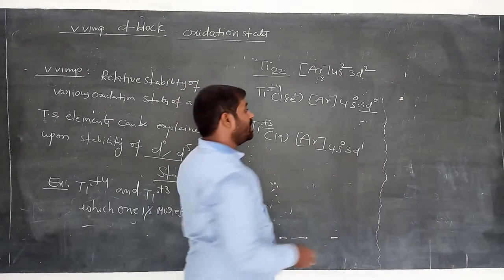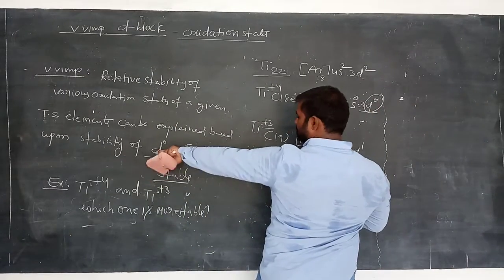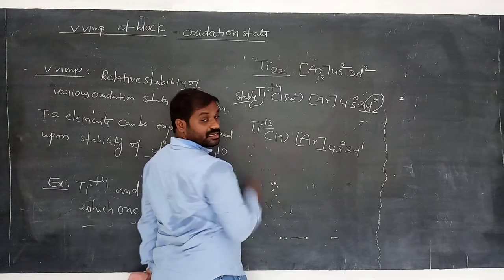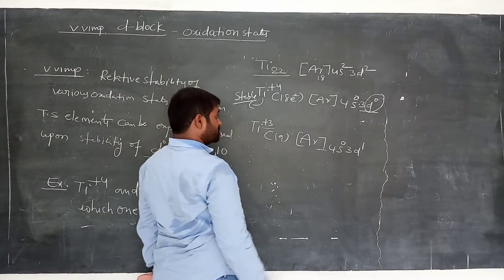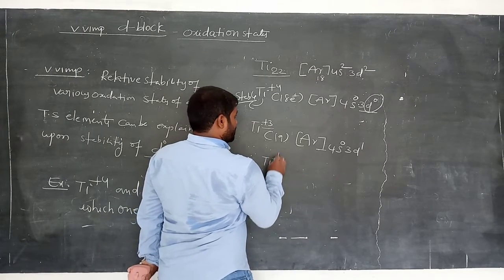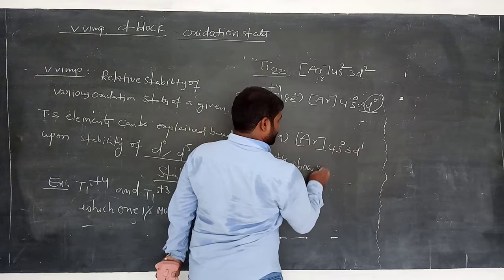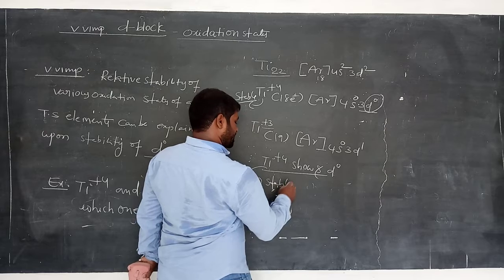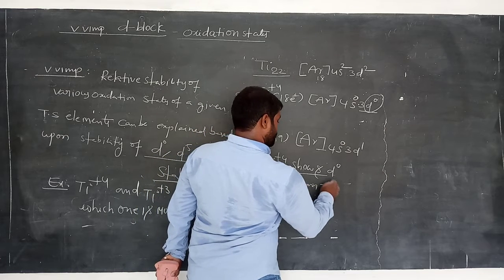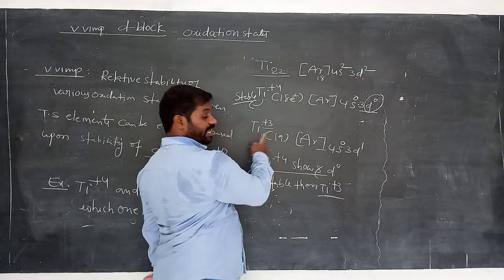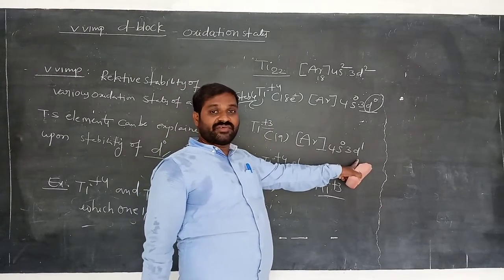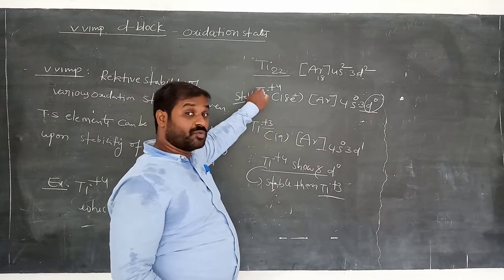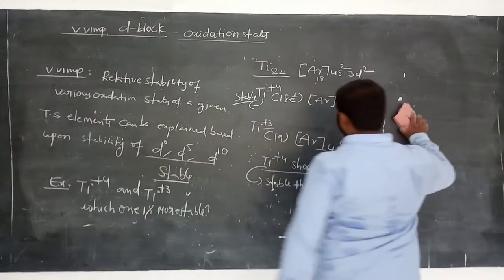Now which one is more stable? Here the d0 configuration is observed, so titanium plus 4 is stable. Clear? Titanium plus 4 is the more stable. Titanium plus 3 is more reactive because an unpaired electron is available, so it can react with another species very readily. It is more reactive, less stable. Remember this. Okay, clear?